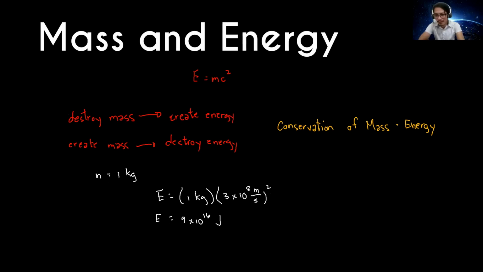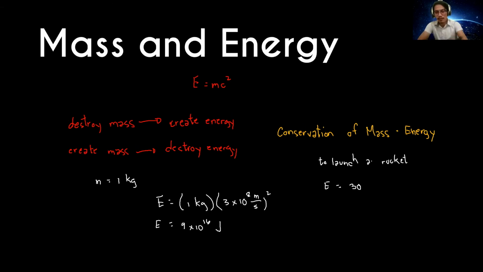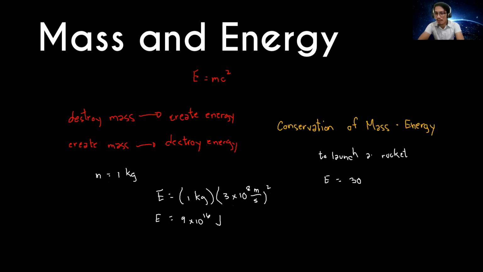Okay? To launch a rocket, ang kailangan na energy is 30 megajoules, or 30 times 10 to the power of 6 joules per kilogram of the rocket.